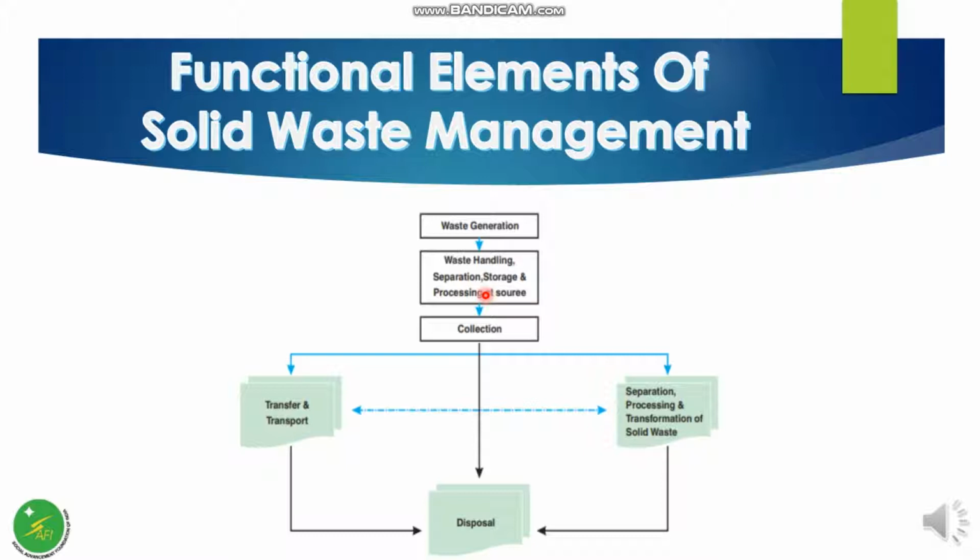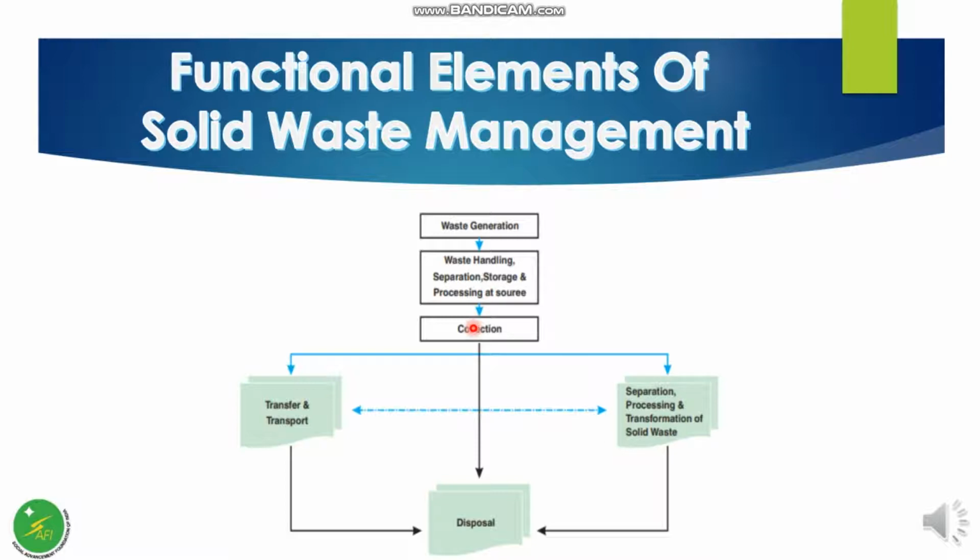Waste separation and handling involves activities associated with management until it is placed in a storage container for collection. Handling involves the movement of loaded containers to the point of collection. Separation of waste components is an important step in the handling and storage of solid waste at the source. Processing at source involves activities such as household composting and making biopedestals and so on.